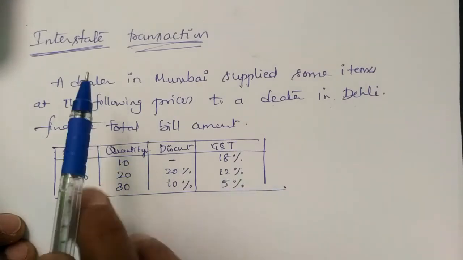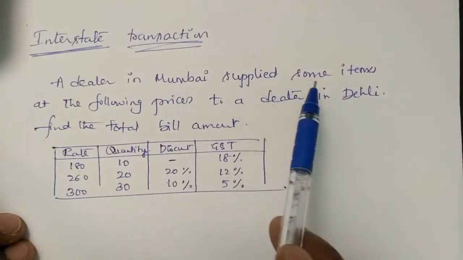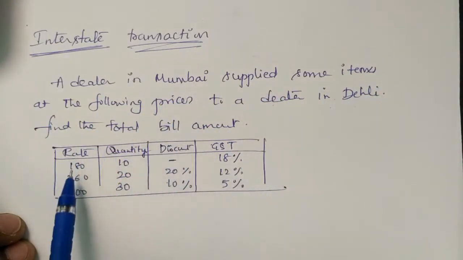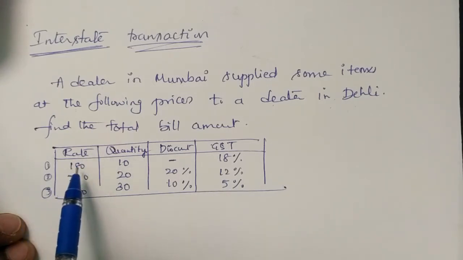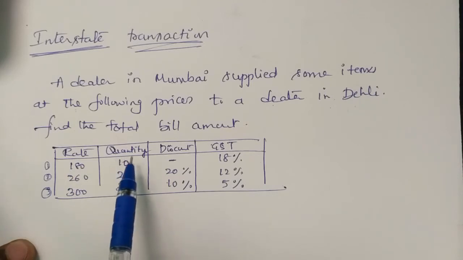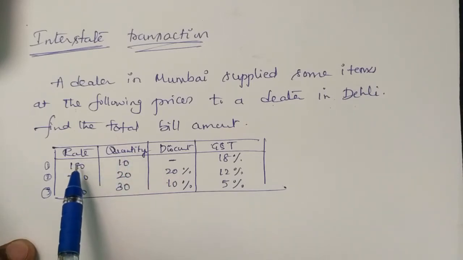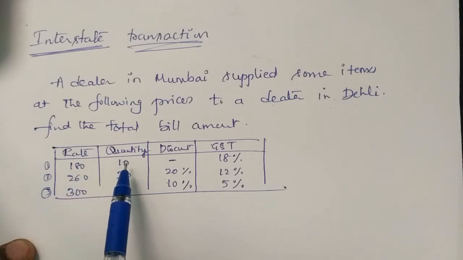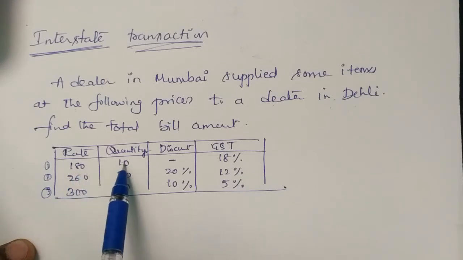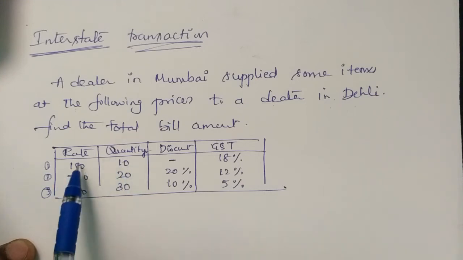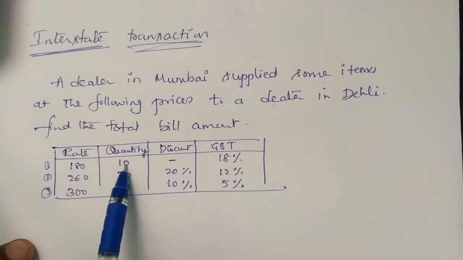So this is your question. A dealer in Mumbai supplied some items at the following prices. Look at this, the first item, second item and third item. First item rate is 180. What is this quantity? Quantity means he is not buying only one item, but 10 numbers. For example, a soap, the rate of the soap is 180 rupees. He is buying 10 soaps like that. So the rate of one item is 180 rupees, and that item is bought 10 numbers.